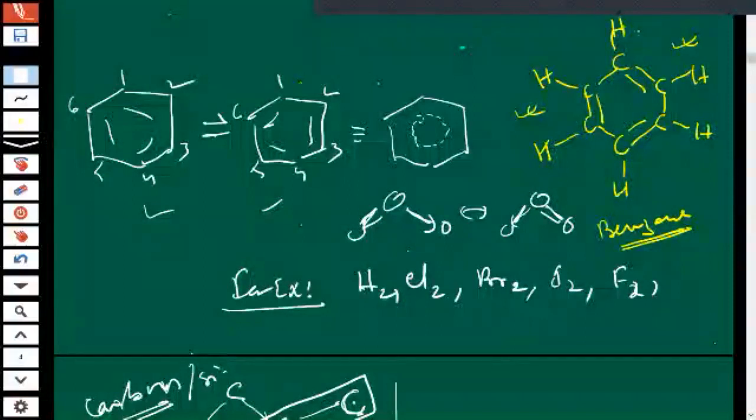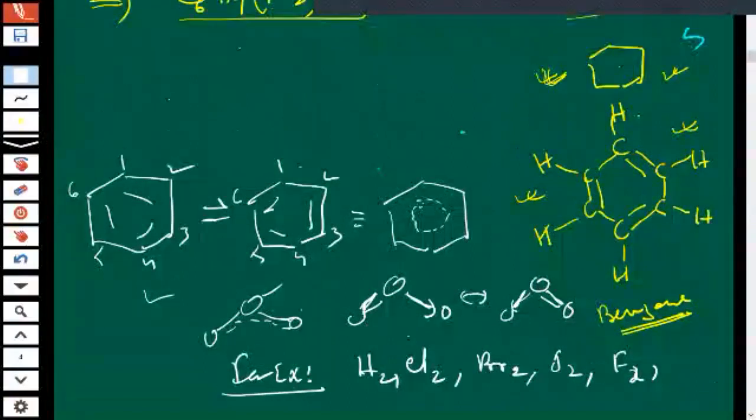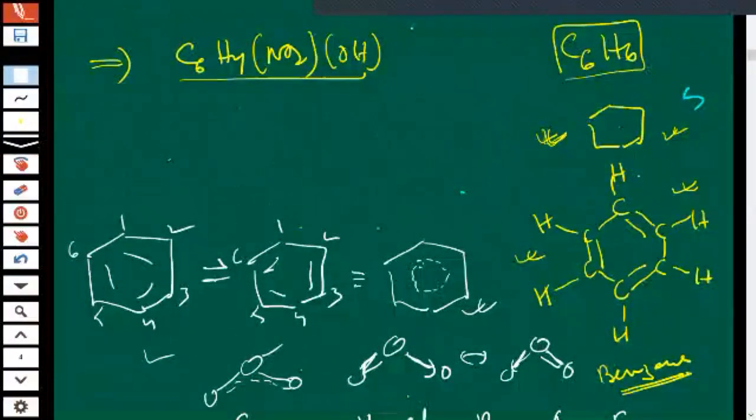That's why, do you remember, we used to draw the ozone structure like this, with dotted lines. So this is the way we can write the benzene structures. The formula is C6H6. Got my point, remaining participants?